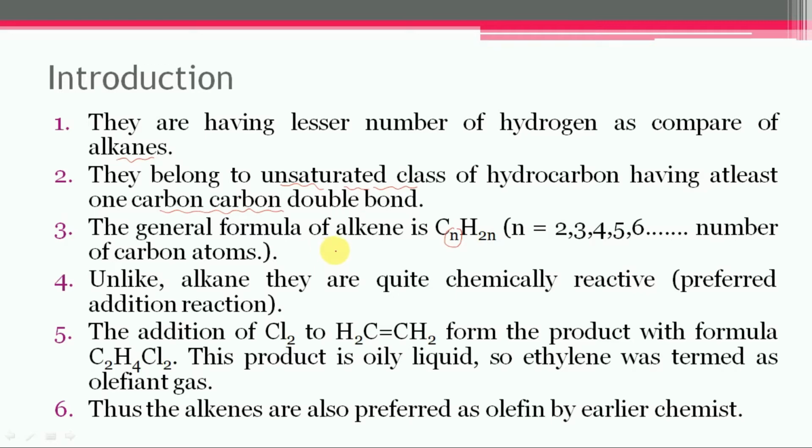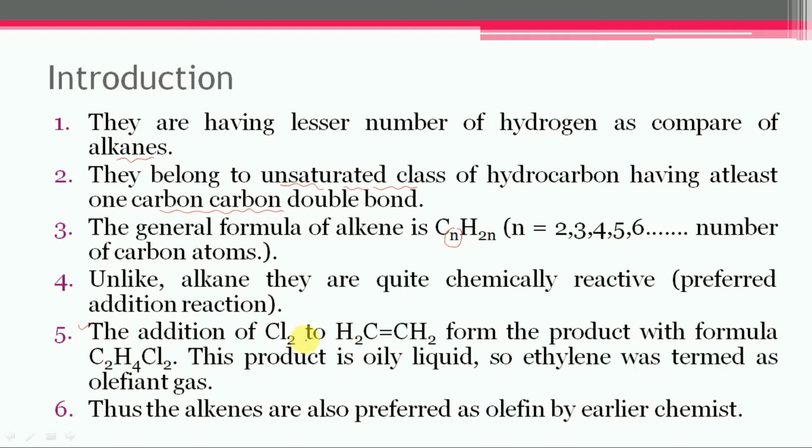It is interesting to recall that cycloalkanes also have the same formula CnH2n, so alkenes are isomeric with cycloalkanes. If we compare the reactivity of alkenes with alkanes, then alkenes are quite chemically reactive in comparison to alkanes, and mostly they prefer addition reactions.